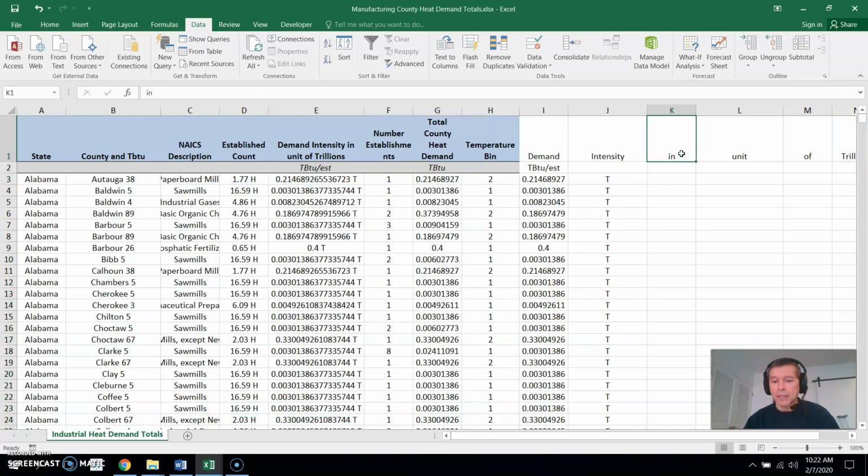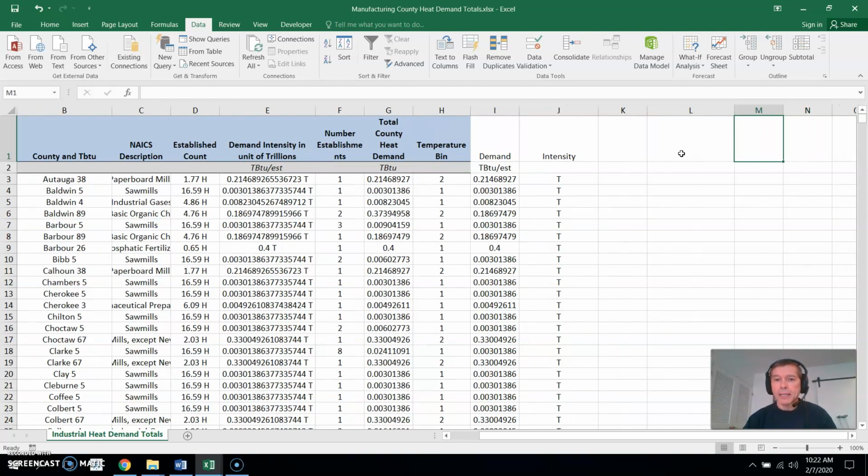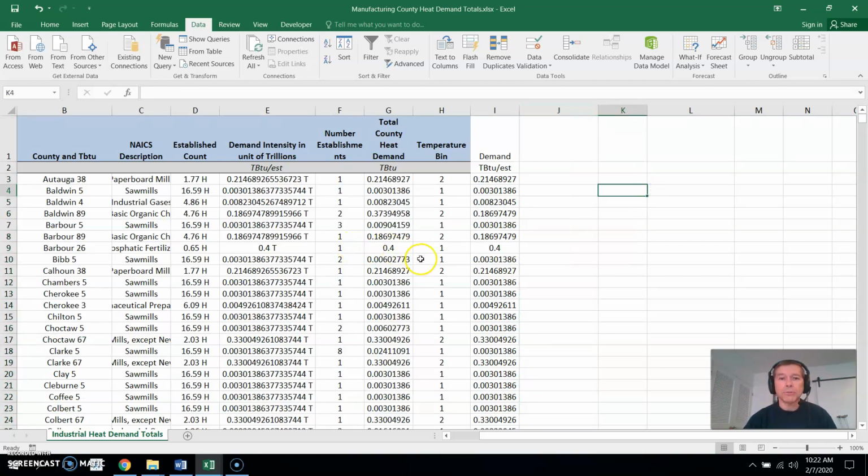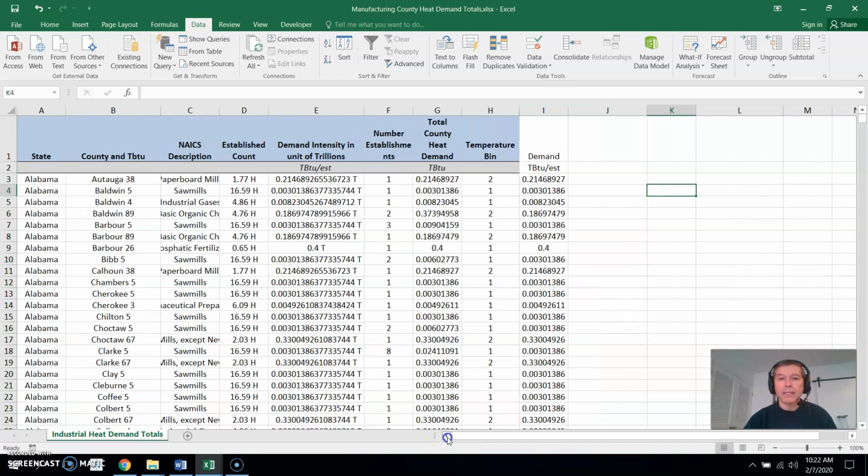And I don't really care about all of these extra words here, but here is all the T's, and here is the demand. So this is in trillions, that's what the T was for. But now I can use this area. I can get rid of this column if I want to. Just click on it and delete it. And also it shows up for sorting. So for example, if I wanted to get the average of the demand here, trillions of BTUs, for a particular state or a particular description, I can do that.